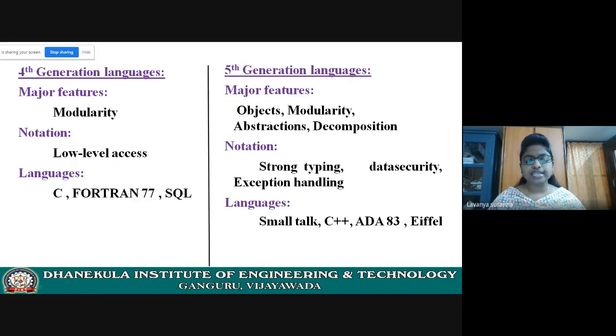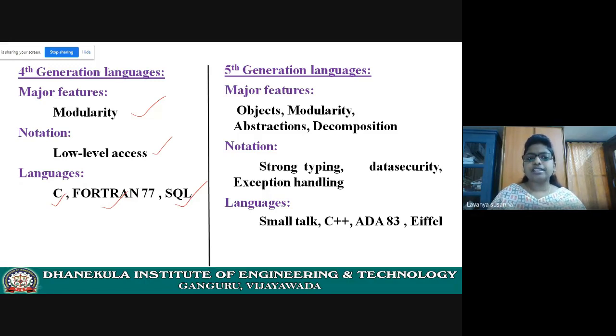Coming to fourth generation language. Here the major feature is modularity. The notation of programming language is low level access. The languages that belong to fourth generation are C, Fortran 77, and SQL, structured query language.